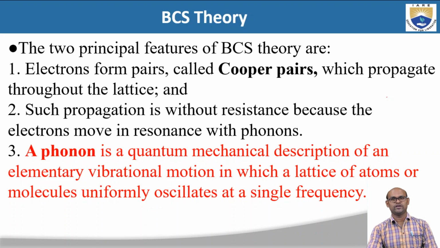The second important feature is that when these Cooper pairs propagate in the lattice, they propagate in resonance with phonons, and hence there is no scattering of the electrons, and hence we are going to see the zero resistance of the superconductor, because of the zero scattering of the electron pairs called Cooper pairs. So these are the two important features of BCS theory.